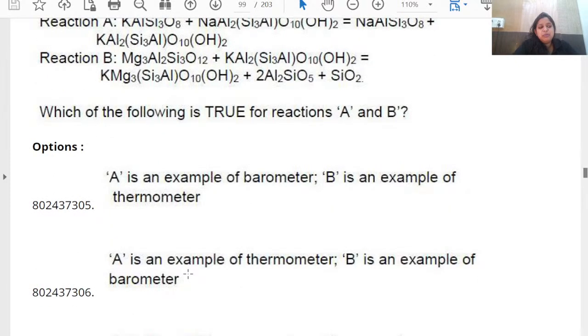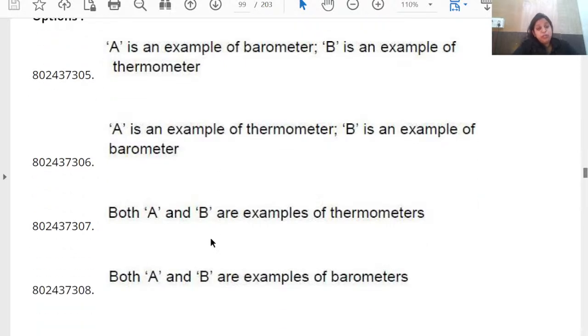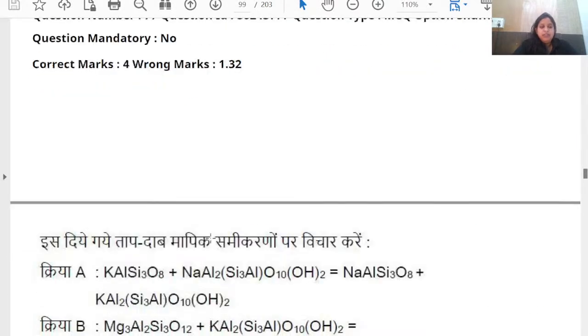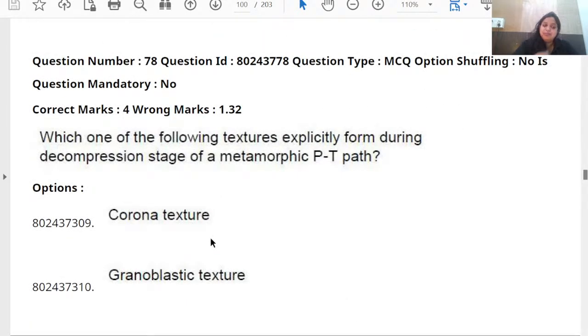Please revise the metamorphic petrology reactions, the thermobarometer portion. You can use the Winter textbook for that, or if you have made notes, then that would be great. If you don't have notes on thermobarometry, use the Winter textbook for the details of thermobarometry, which is a huge section, so I won't be able to discuss that in a few seconds.